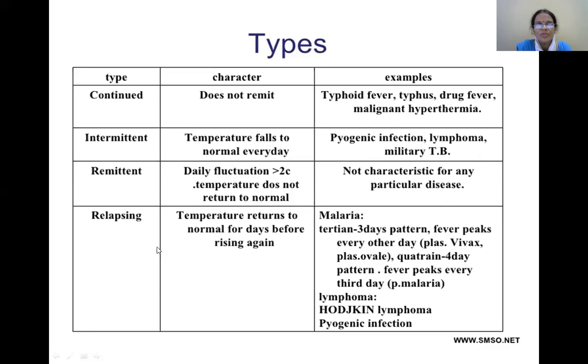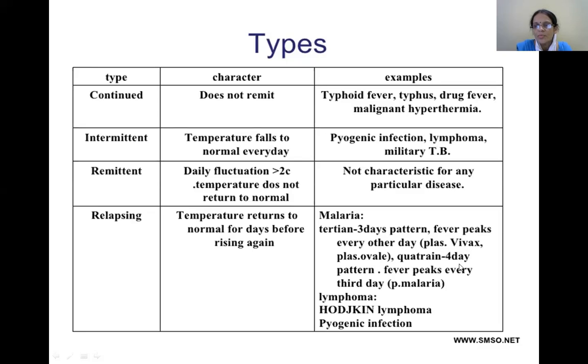The other type of fever is relapsing. Here the temperature returns to normal for days before rising again, and this type of fever is seen in malaria. You have tertian and quartan fever. Tertian, that is the 3 days pattern: fever peaks every other day, that happens in cases of Plasmodium vivax and Plasmodium ovale.